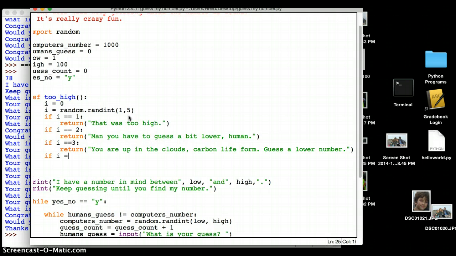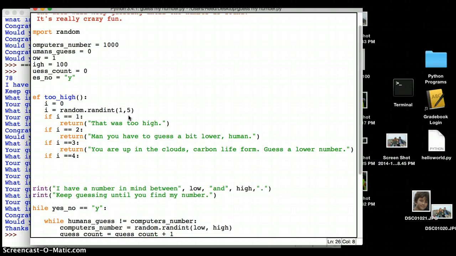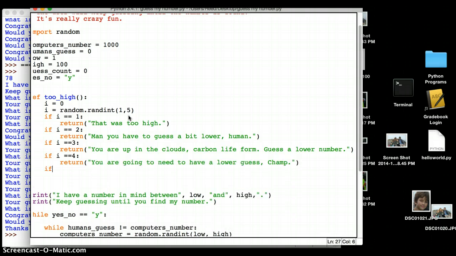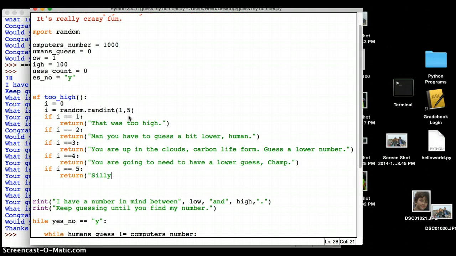If i equals 4, return, "You are going to need to have a lower guess, champ." Okay, and champ would be capitalized since it's a nickname of a person. And if i equals 5, write back or return, "Silly human, you are too high." Okay. So now what I've got here is a series of responses to too high.